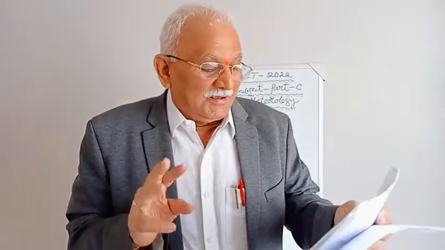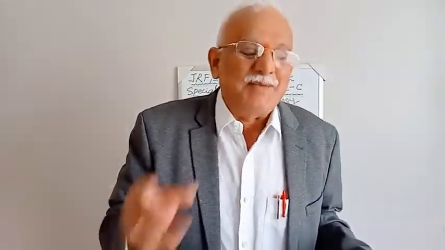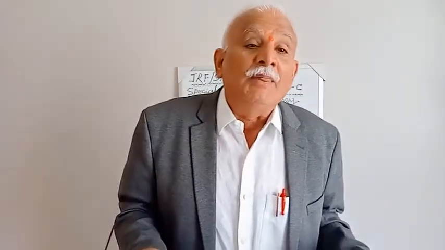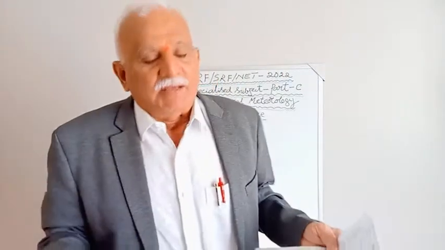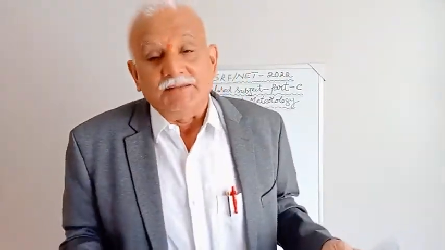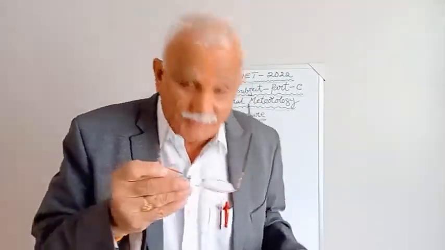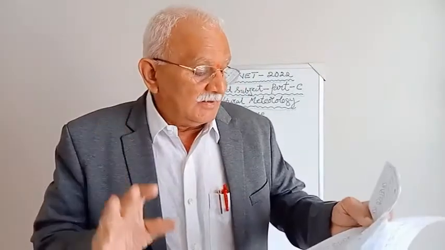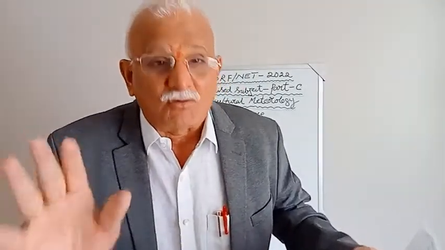However, rational climatic classification was not given by Penman. Penman had worked extensively on micrometeorology, particularly with respect to evapotranspiration, reference crop evapotranspiration, potential evapotranspiration, actual evapotranspiration, calculation of ETo, and calculation of coefficients. All these things he worked on extensively. But he never worked on climatic classification. That's why the statement that rational climatic classification was given by Penman in the year 1948 is wrong.